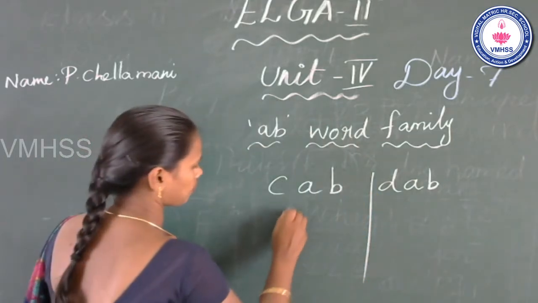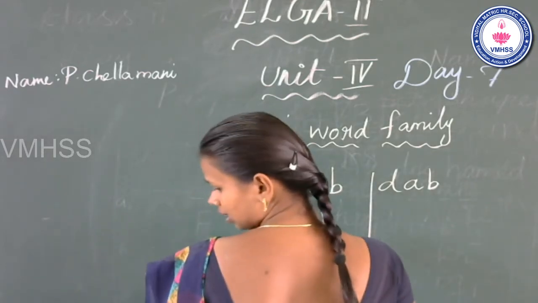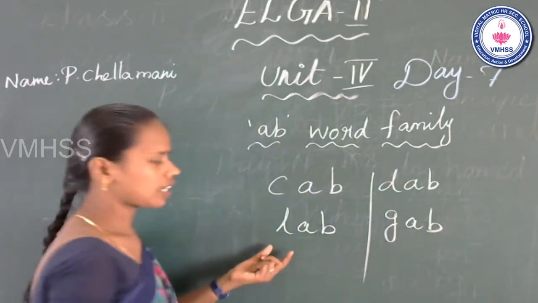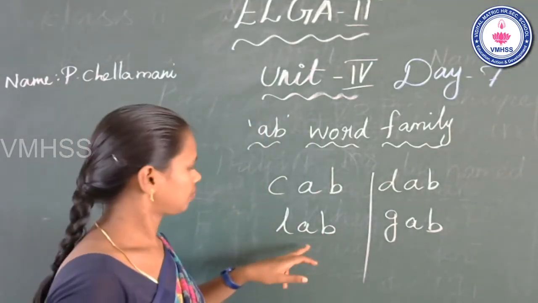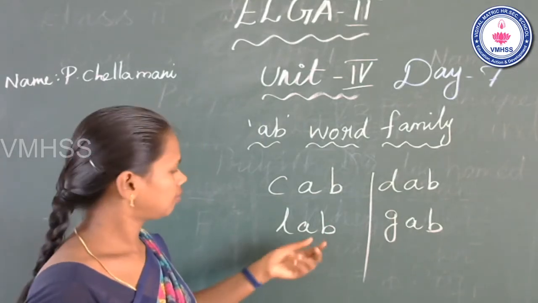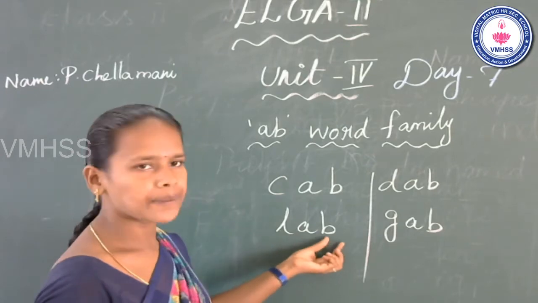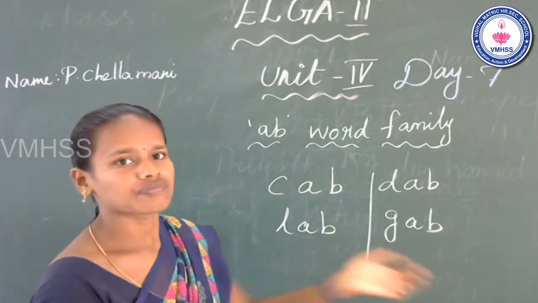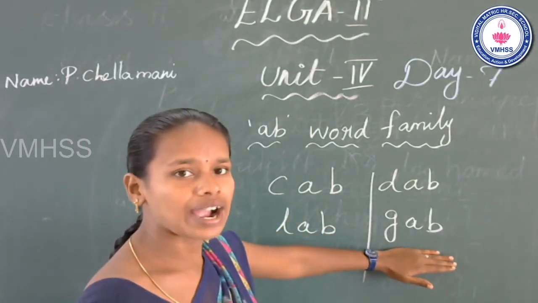Lab. Next one, cat. What is the beginning sound in this word? First one, lab. L. Middle, a. End, b. L a b. Lab. What is the word? Lab. Next, see the cat.